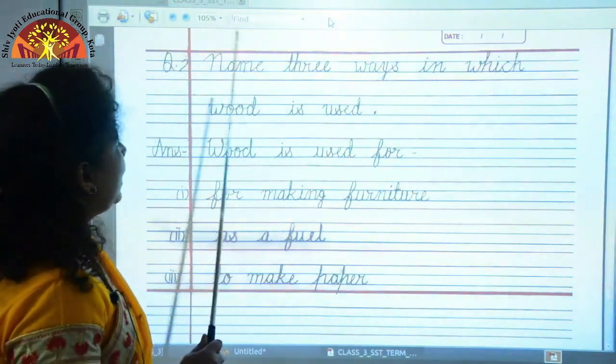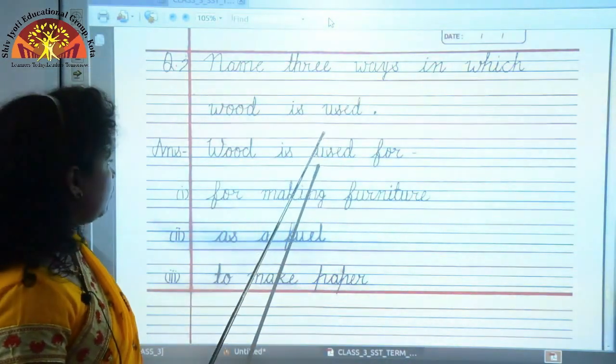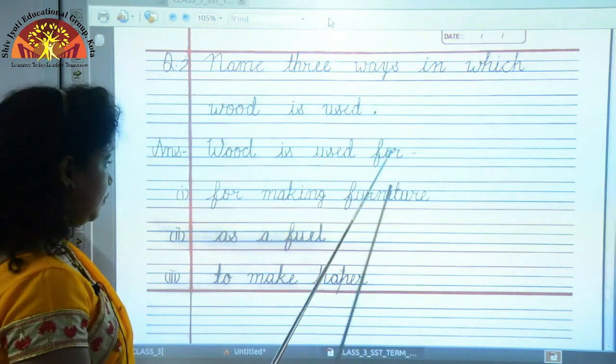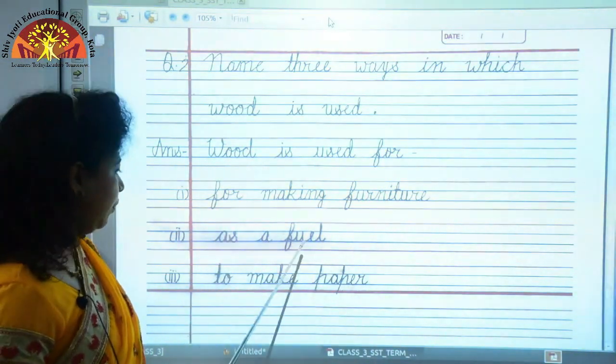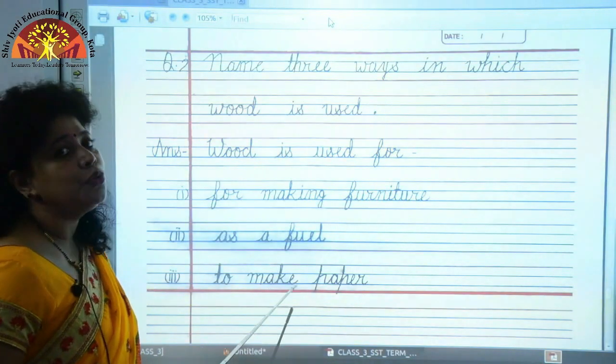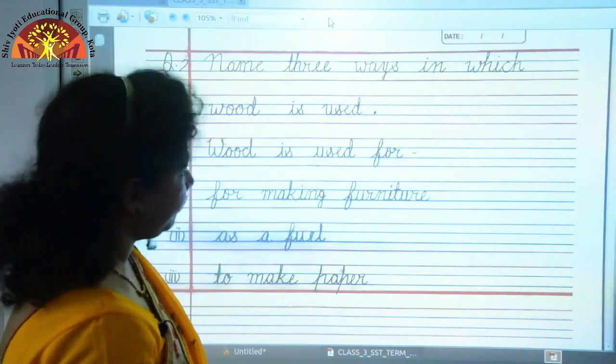Question 2. Name 3 ways in which wood is used. What are the 3 uses of wood? Wood is used for making furniture, it is used as a fuel and it is used to make paper. These are the 3 uses of wood.